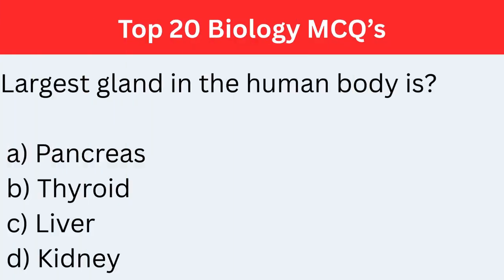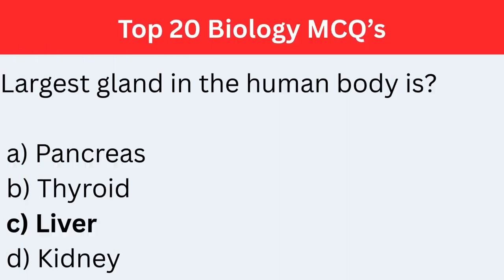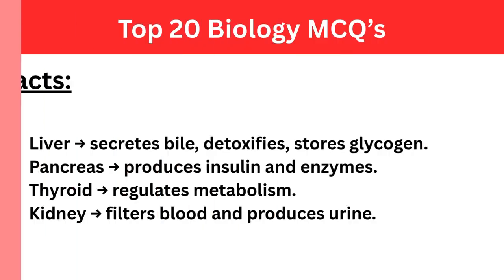The largest gland in the human body is. The correct answer is option C, liver. Facts. The liver is responsible for secreting bile, detoxifying blood, and storing glycogen.